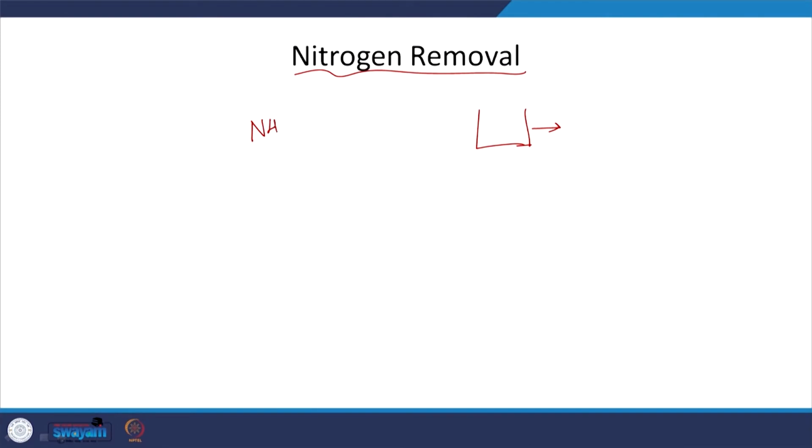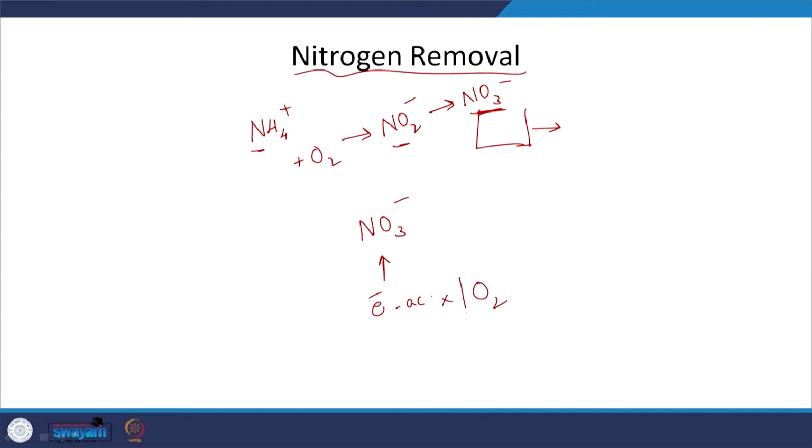Primarily we have NH4+, and then in the presence of oxygen we will oxidize it to NO2- and then to NO3-, by ammonia oxidizing bacteria and nitrite oxidizing bacteria. But NO3- is very soluble, I still need to remove it. So, how do I do that? I will see to it that this is used as an electron acceptor, but for this to be used as an electron acceptor, oxygen should not be there, right. If not, oxygen will be the preferred electron acceptor, because more energy is released that way.